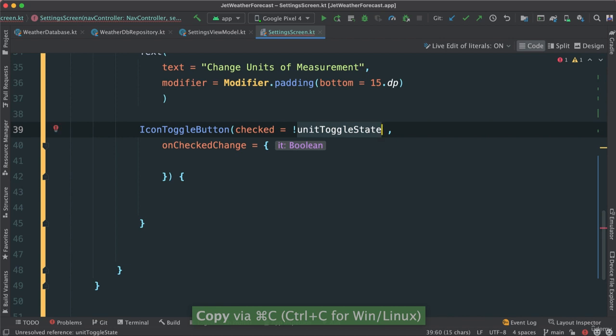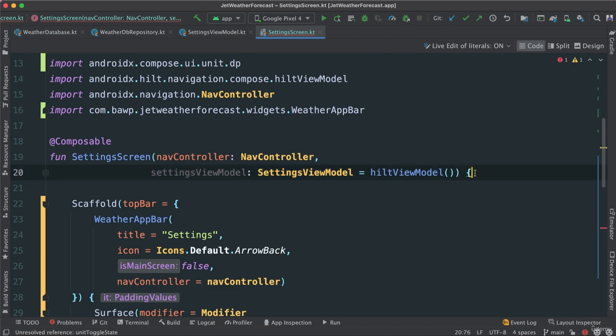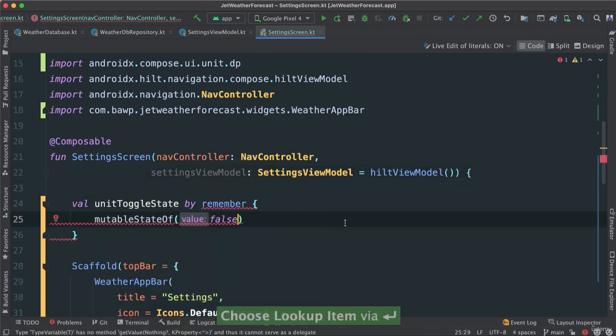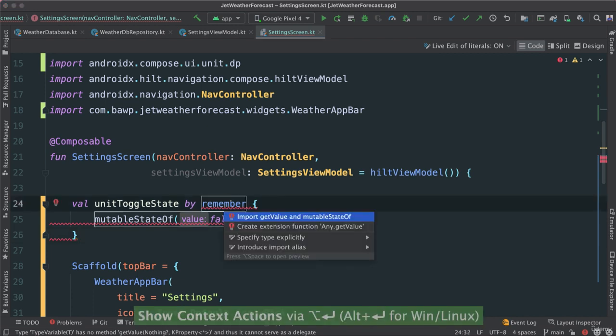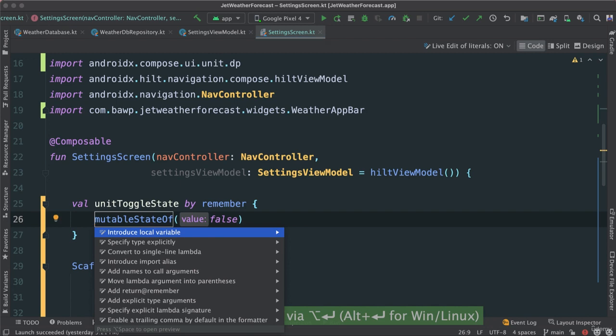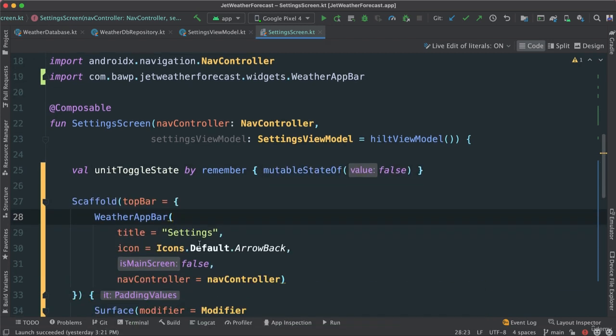So again, it's going to be a state, right? So I'm going to create it at the top here. Right, now I have to import a few things. There we go. And I can also put that in single lambda.